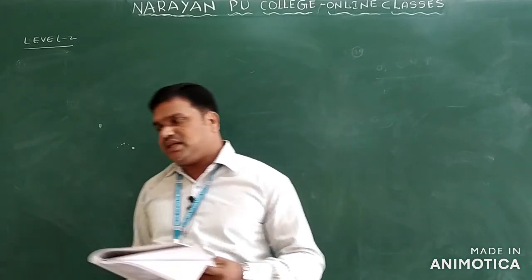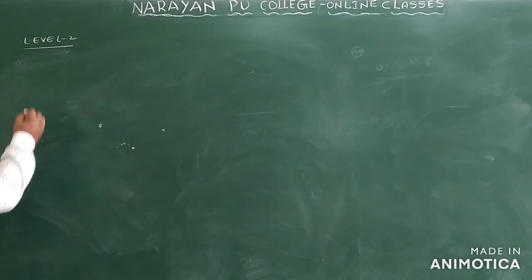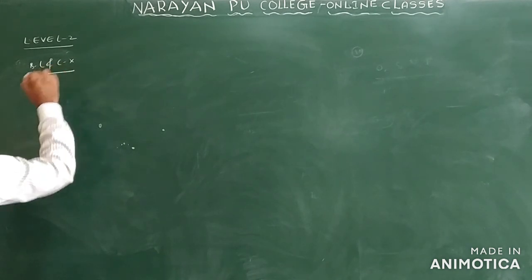This is the formula we are generally using. What are they asking? They are asking to find out the bond length only. Bond length of CX is what they are asking.